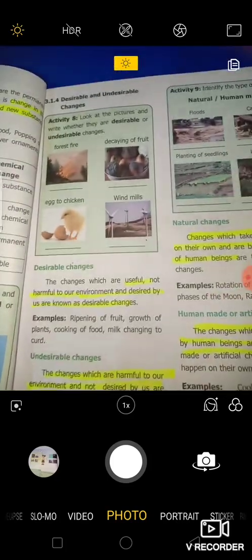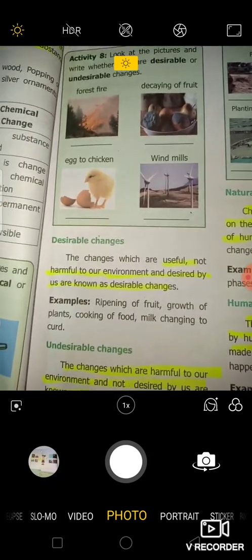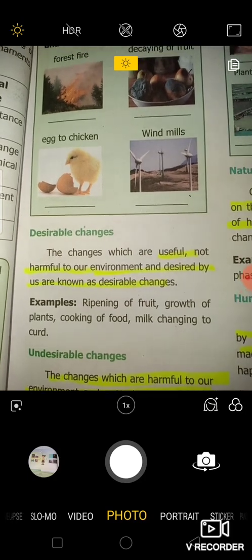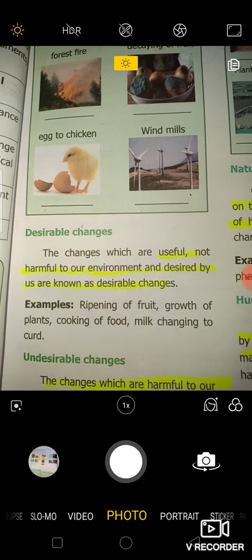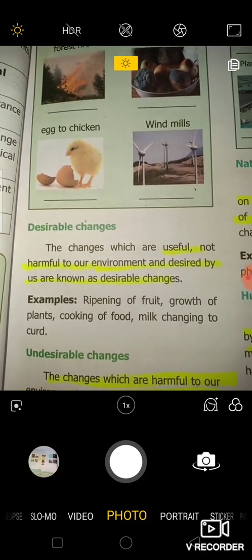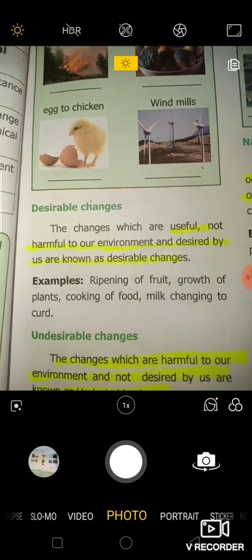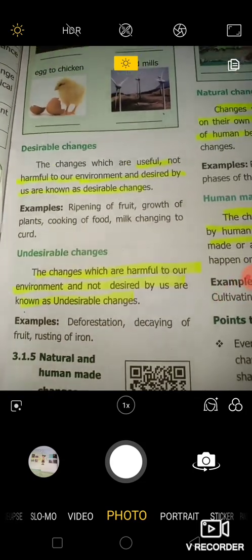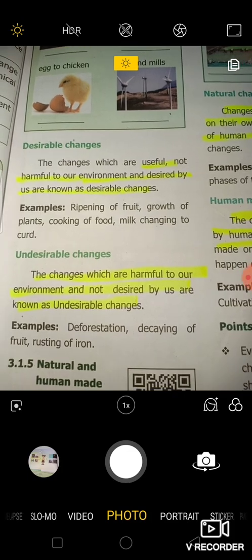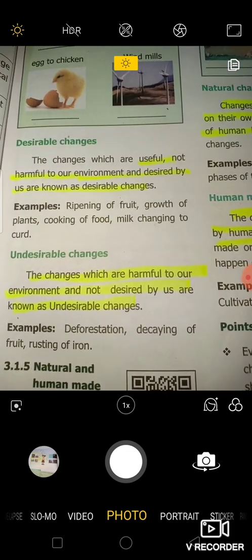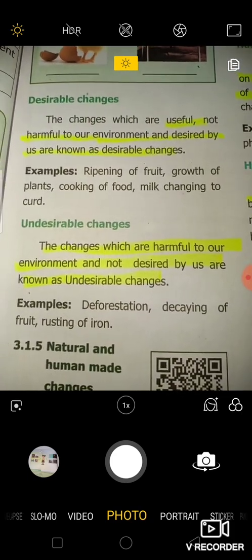Next, we need to see about desirable and undesirable changes. A few changes are desirable and a few are not. Let's know what desirable changes are. The changes which are useful, not harmful to our environment or desired by us are known as desirable changes. Examples: ripening of fruit, growth of plants, cooking of food, milk changing into curd. Undesirable changes are the changes which are harmful to our environment and are not desired by us. Examples: deforestation, decaying of fruit, rusting of iron.